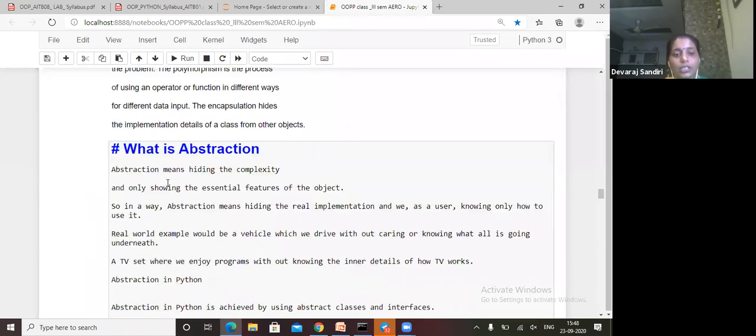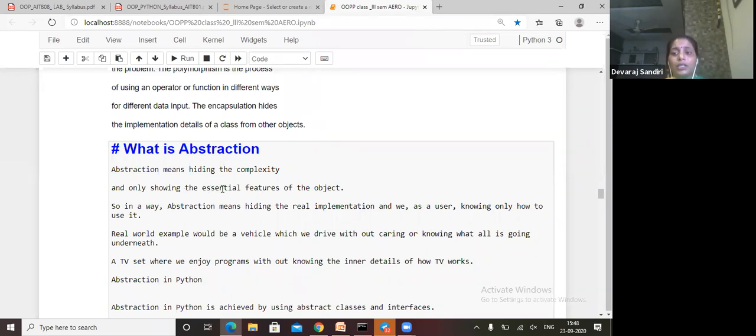See, abstraction means nothing but hiding the complexity, and what the user wants, only that the user will get. Only showing the essential features of the object.